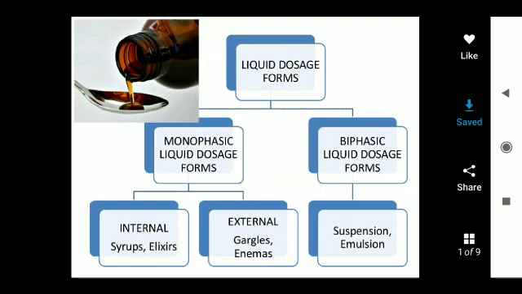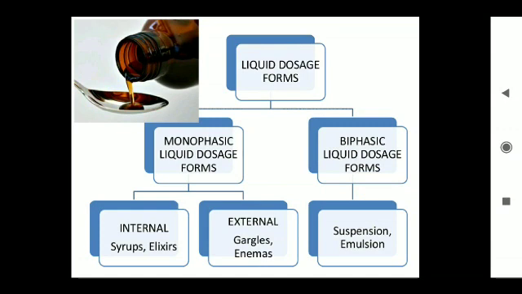Good morning, students. Today we start a new chapter, monophasic liquid dosage forms. Liquid dosage forms are commonly used in pharmacy, either monophasic or biphasic. Monophasic liquid dosage forms refer to liquid preparations containing only one phase. These can be taken either internally or externally. Examples for internally taken forms are syrups and elixirs. Examples for externally used forms are gargles and enemas.